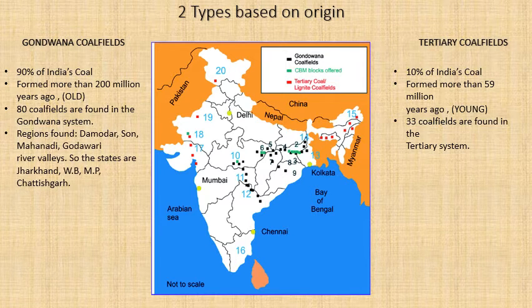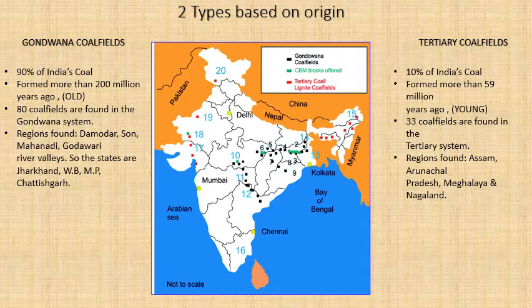Okay, so the regions of Gondwana coalfields are mostly the river basins. You can see in West Bengal you have Damodar, and in UP or Jharkhand you have Son, and your Mahanadi, Godavari, all these river valleys and river systems where there is sedimentation taking place. Those are the regions which fall in the states of Jharkhand, West Bengal, Madhya Pradesh, and Chhattisgarh, where these Gondwana coalfields are formed. While the tertiary coalfields are formed in Assam, Arunachal Pradesh, Meghalaya, Nagaland, and also on the western side like Gujarat and Rajasthan.